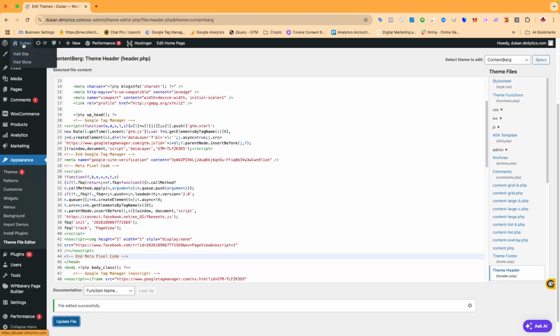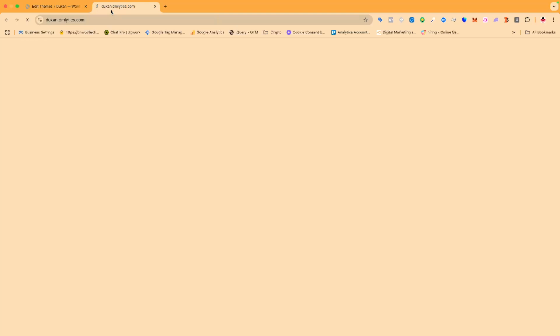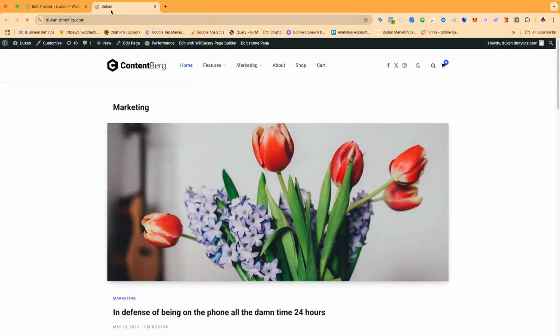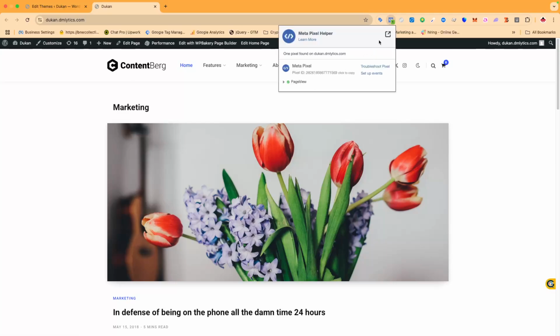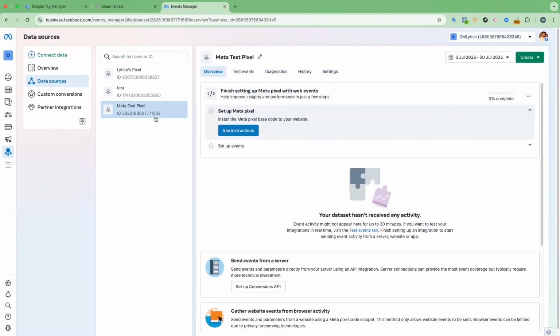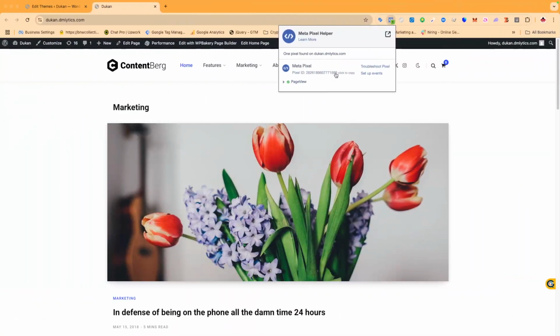Now let's see if we did it correctly or not. I will open the website here, and then I will click on this Metapixel Helper Chrome extension. If you don't have this, you can install it on your browser. Once the pixel is installed, you can see that this is the ID of the pixel that ends with 569, and that ends with 569. So we have correctly installed our pixel.